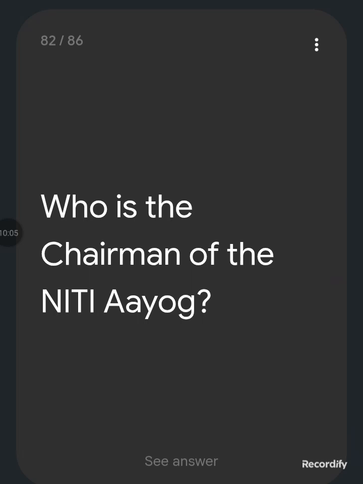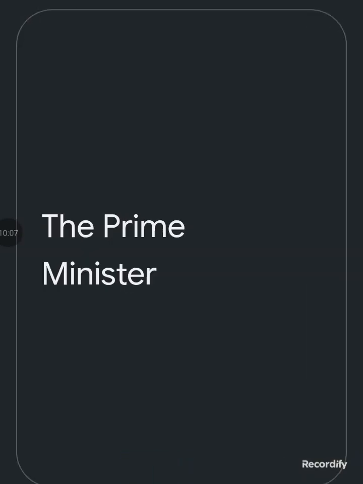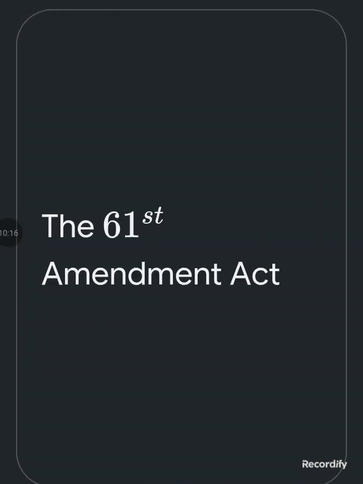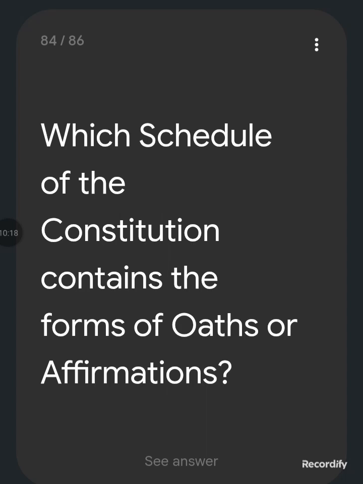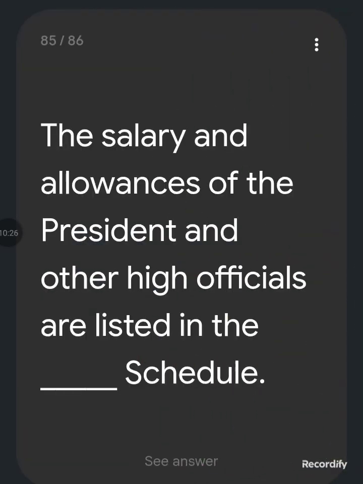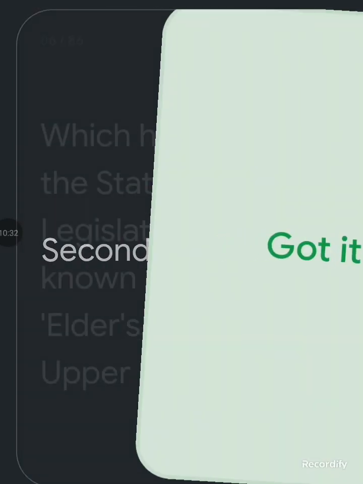Who is the chairman of the Niti Aayog? The Prime Minister. The voting age was reduced from 21 to 18 years by which Amendment Act? By the 61st Amendment Act. Which schedule of the Constitution contains the forms of oaths or affirmations? The third schedule. The salary and allowances of the President and other high officials are listed in the second schedule.